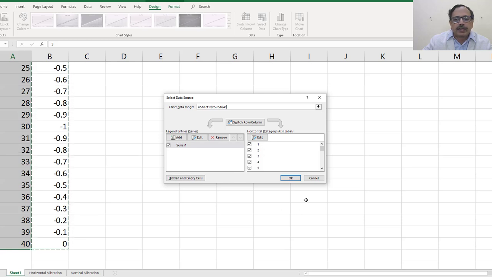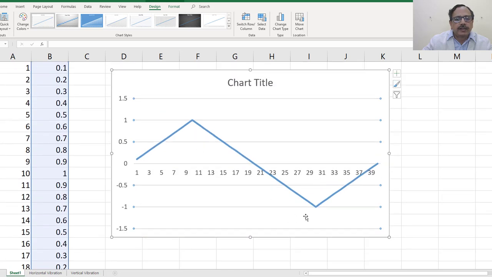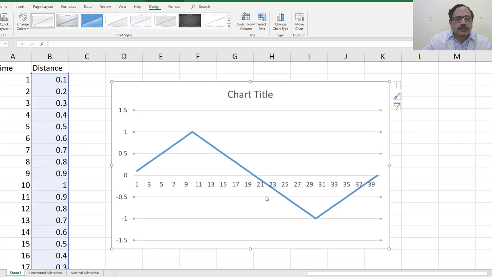That's what we have taken is correct only. Right? So if you observe here, it is up to 40, that is fine. So if we take these two, we'll get the graph of this. This is the plot of the graph for time instances, and this is the distance.